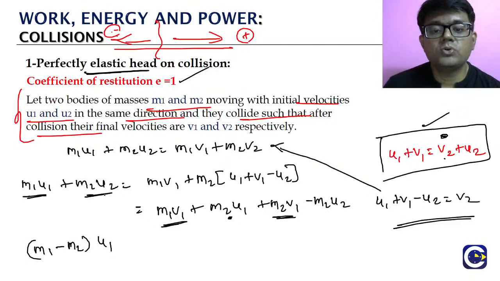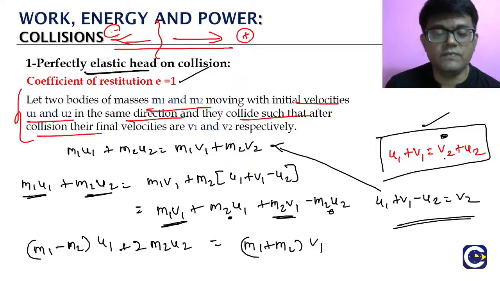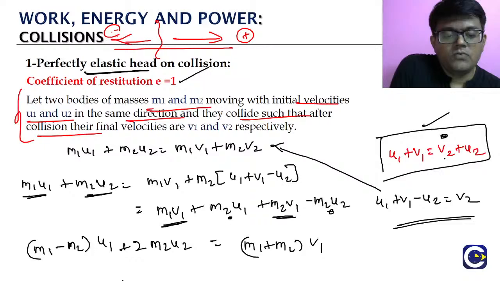Already there is m2 u2 on the left side, and here we have a minus m2 u2. That also goes to the left and becomes positive, so it will be 2 times m2 u2. That is equal to (m1 plus m2) into v1. So now we got the formula for V1.